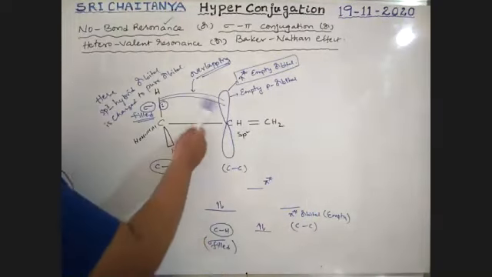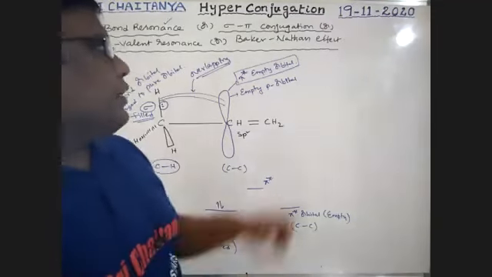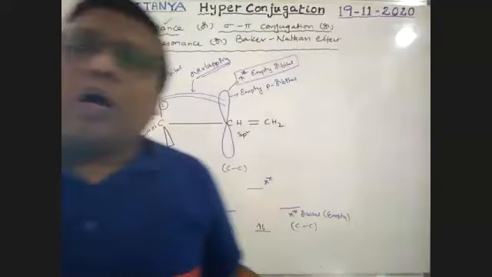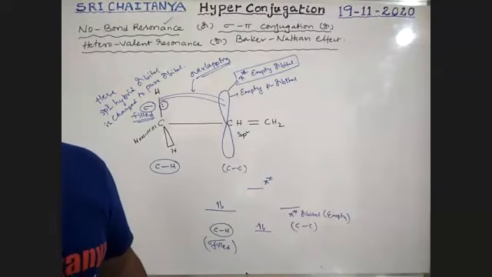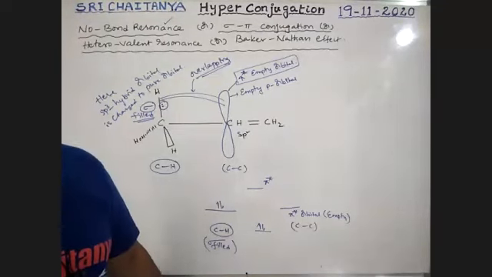So this is what happens, with the pi star empty orbital of the sp2 carbon. Now, is the concept clear? Tell me. It is very, very important.